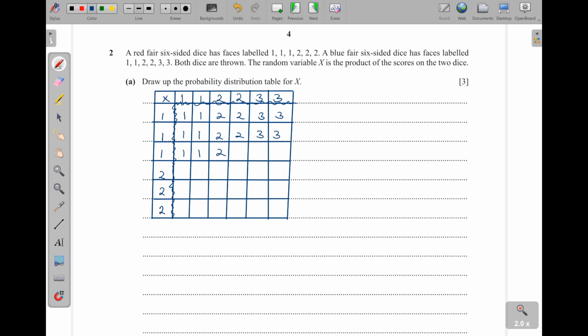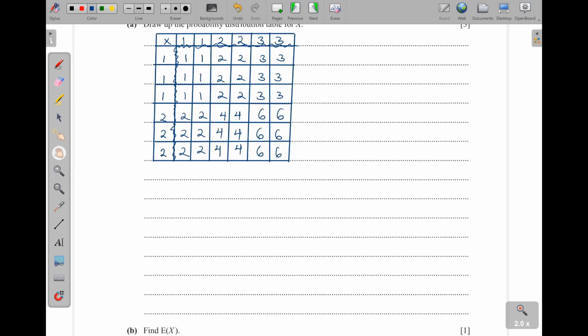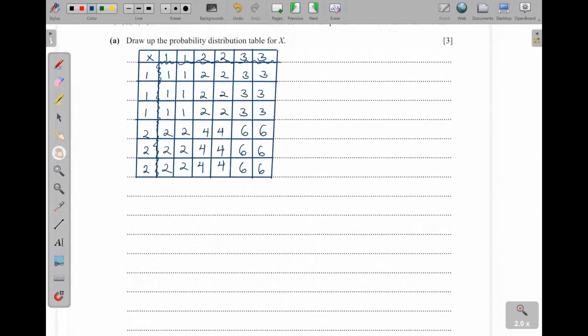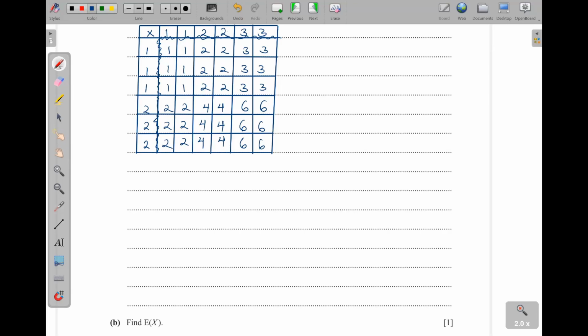We get all of these here like that, and then 2 times 1 is 2, 2, then here 4, then here 4, then 6, 6, then of course even here 6, 6, 6, 6, then we shall also have 4, 4, 4, 4, then 2, 2, 2, and 2. So that is our possibility diagram. But then for the table, which results are we having here? So let's write and we draw our table.